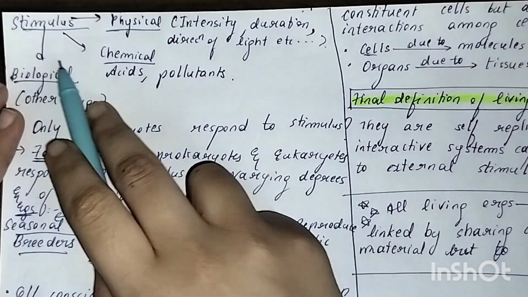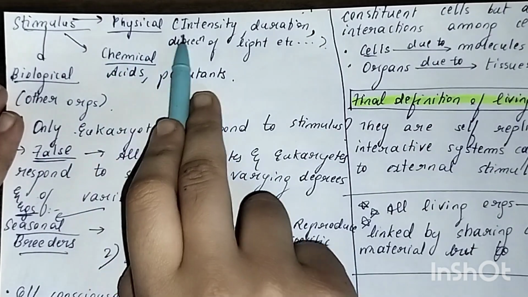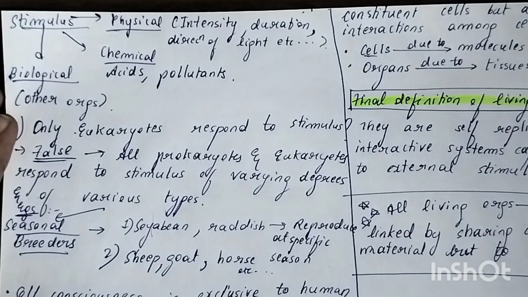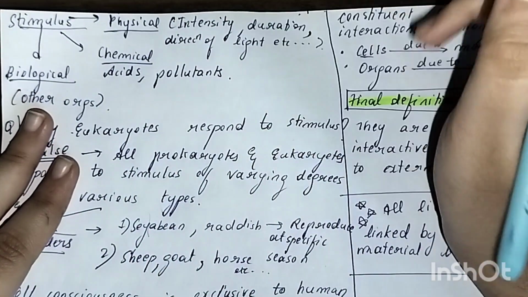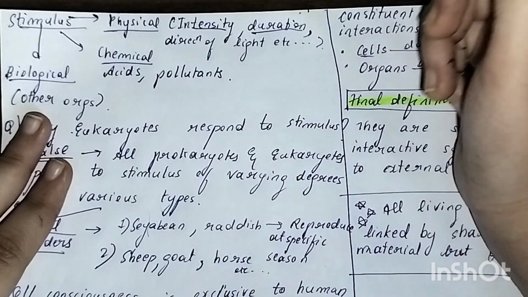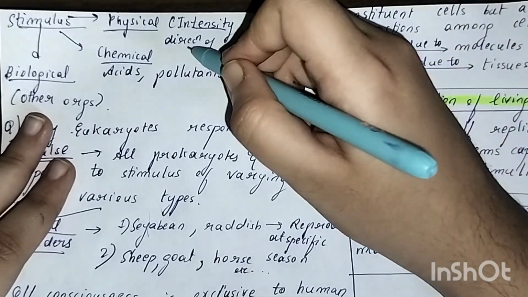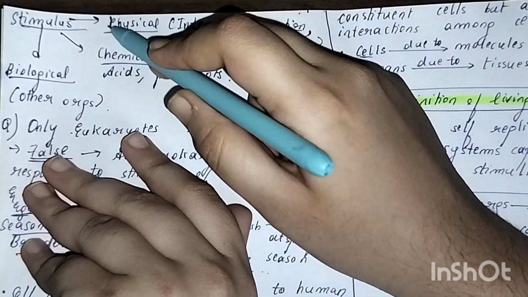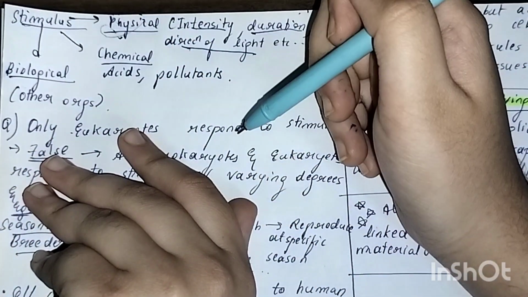Look here, stimulus can be physical, chemical, or biological. Okay, physical means, like I told you, the intensity of light, the sunlight, or for what duration the light is coming, or what is the direction of light. All of these are stimuli in a physical way. What are the chemical stimuli that you see?